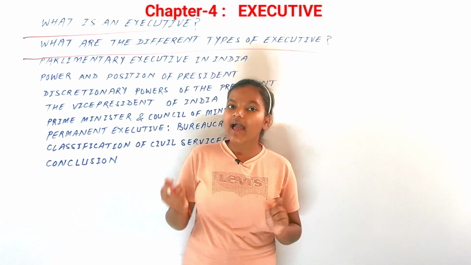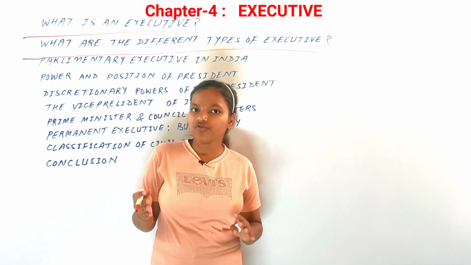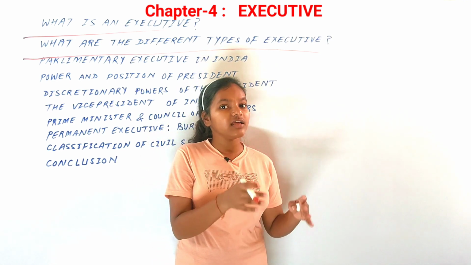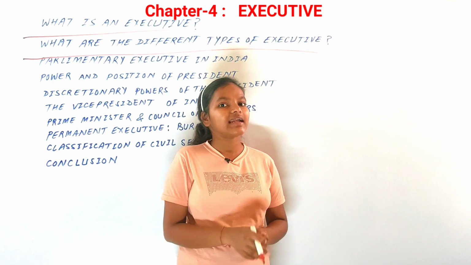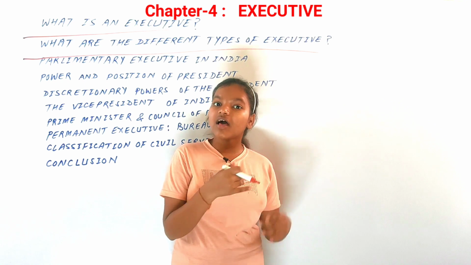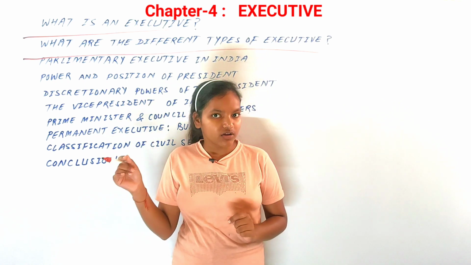Now let us try to understand this. There are three types of executives, and they can be categorized into two types actually. First is where the responsibility is collective, that is, a group of individuals are responsible. The powers are not just within an individual but with a group of individuals.